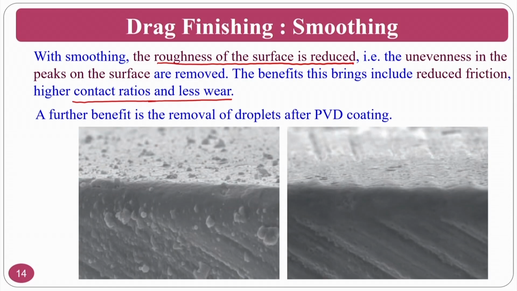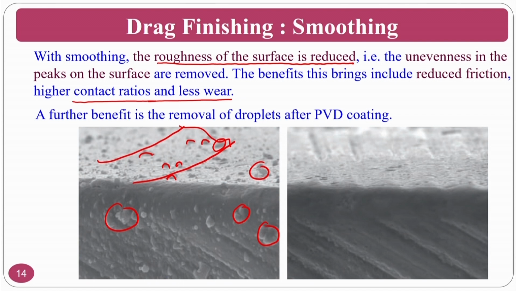Normally, whenever you do it, the problem will come. What is the problem? The droplets or some nano or micro features will be on the surface. If the chip is moving on this PVD coated cutting tool, these portions will hamper the chip velocity. They will obstruct the chip velocity.